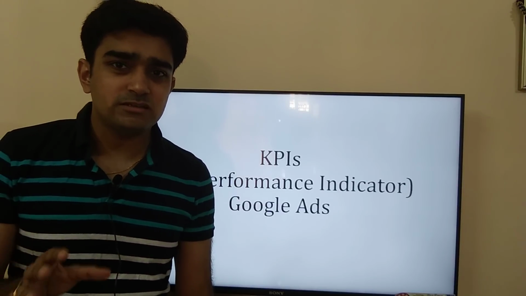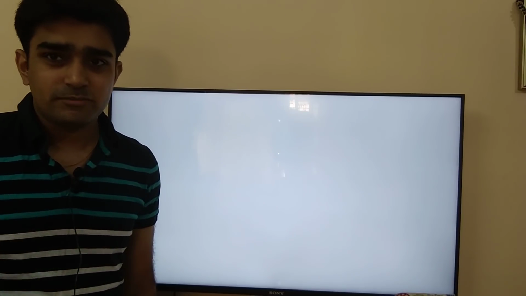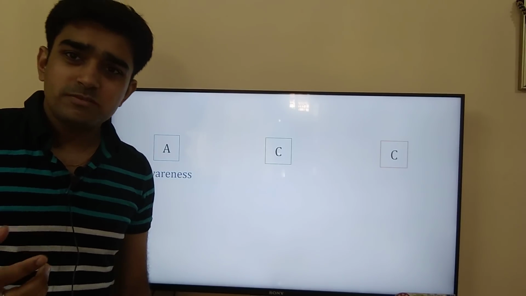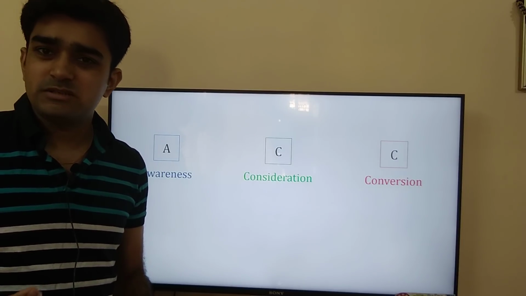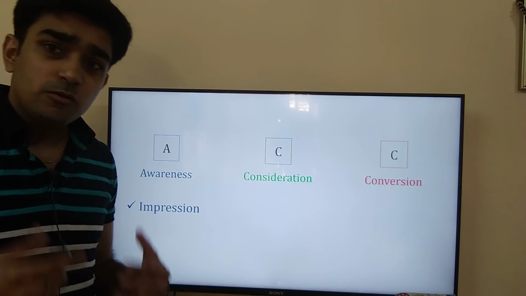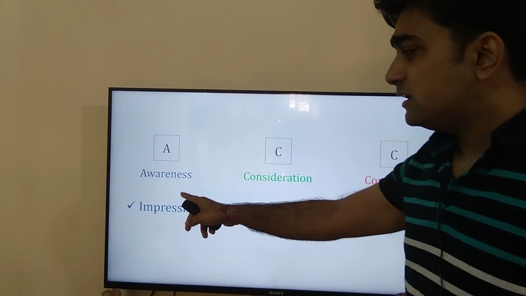So what are the key performance indicators that we need to keep in mind when we are running Google Ads? Before I start with that, whenever we run Google Ads, they are basically run in one of three segments that I normally classify. They are known as ACC. A is an awareness campaign, the first C is a click campaign, and the last C is a conversion campaign. When you are running an awareness campaign, it's the impressions that you monitor. How many people have actually seen your ad, how many people are aware of your ad. That is what is important.